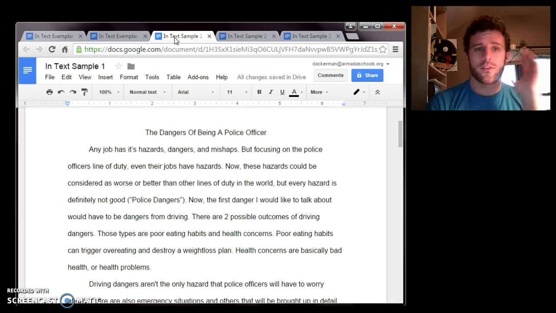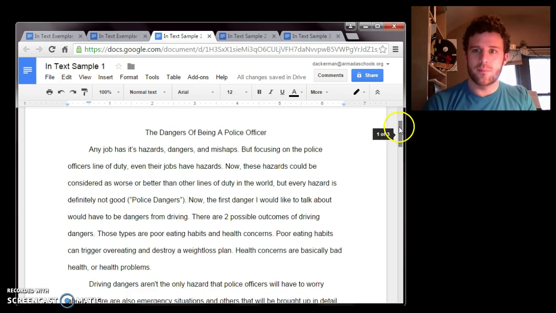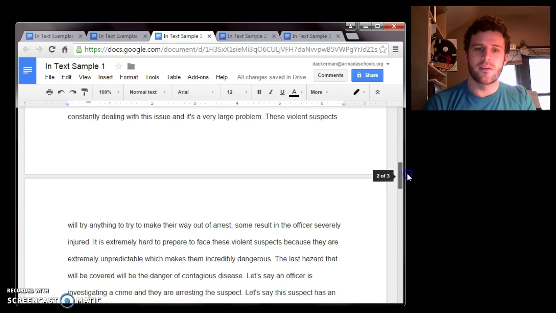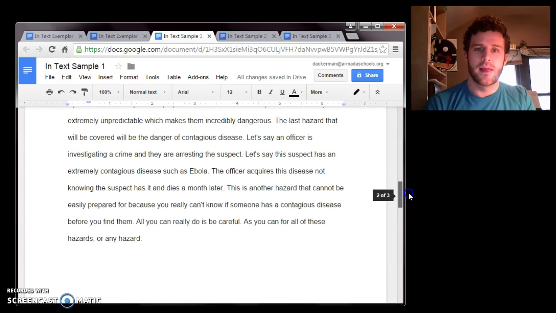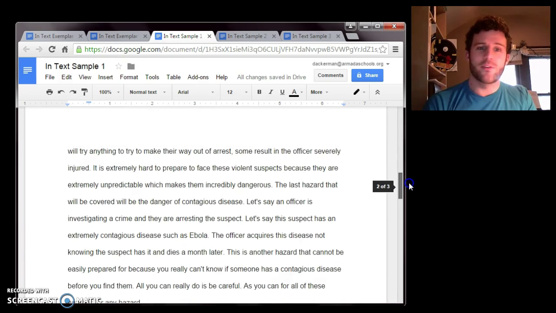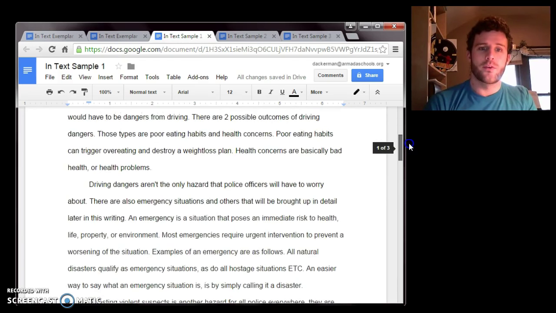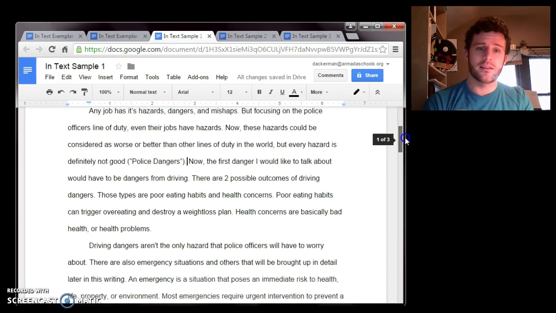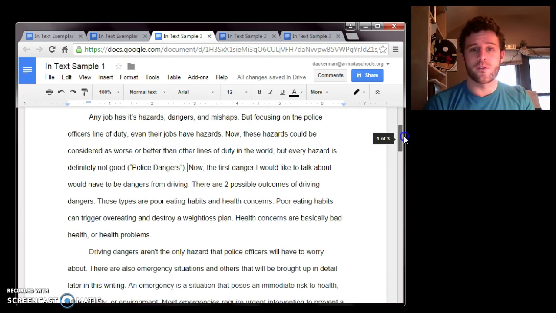Okay, this one was actually pretty good. Okay, we have our parenthetical citation right here, police dangers in quotations. We have our period after the parentheses. This is all looking good. The only problem with this is that that is the only citation in the whole essay. Okay? Whenever you use information from another source, you have to include some sort of in-text citation, whether it's a parenthetical citation or introducing the source. So just providing it one time is not enough.